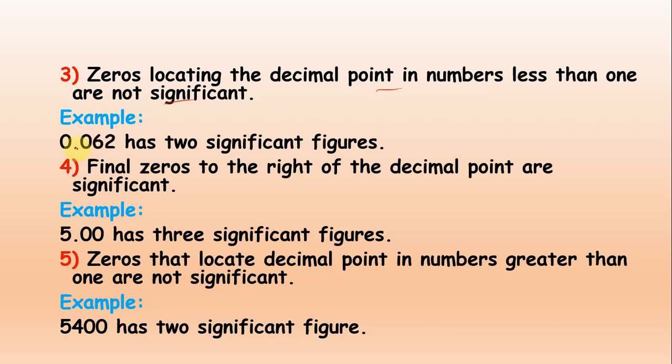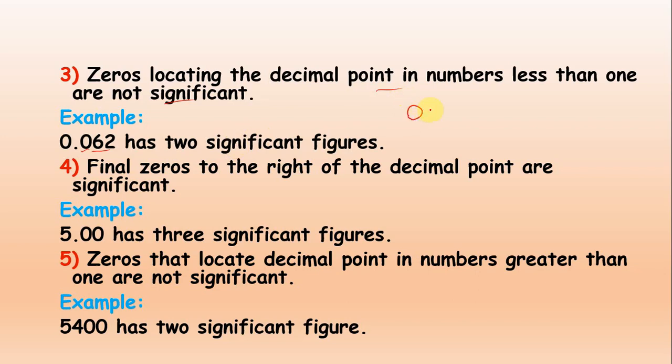Decimal point is here and 0 is also there, so we will not count it as significant. Only we will count the non-zero digits, 6 and 2, so there will be 2 significant figures.